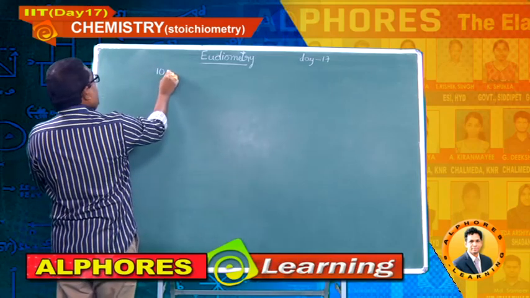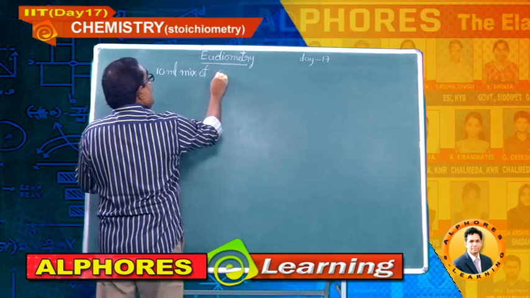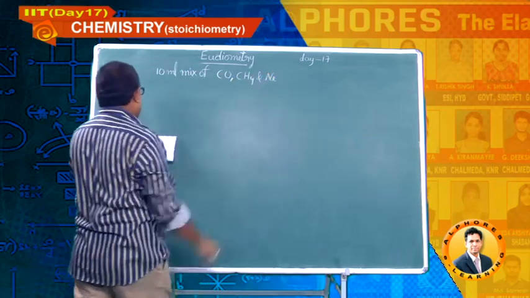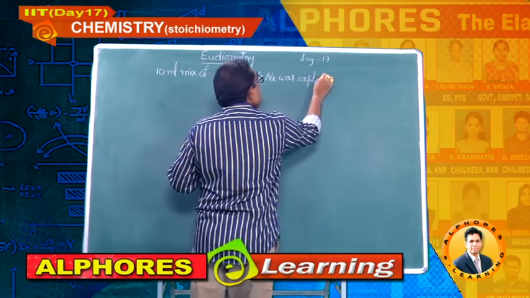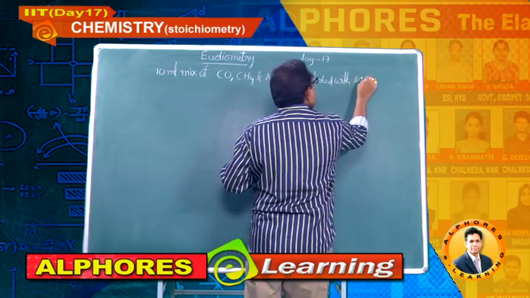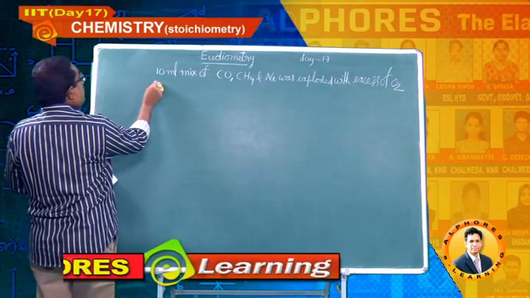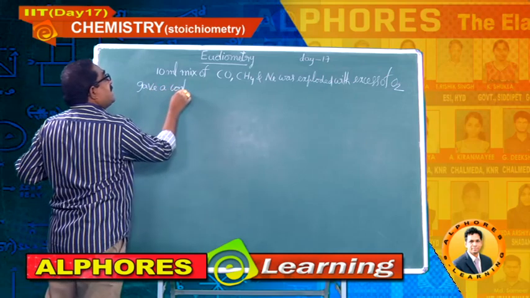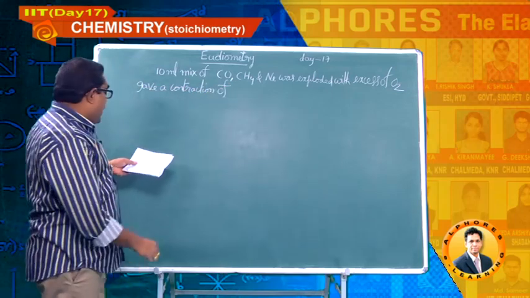Write down, students: 10 ml mixture of carbon monoxide, methane and neon, three gases, was exploded with the excess of oxygen, gave a contraction of 6.5 ml.